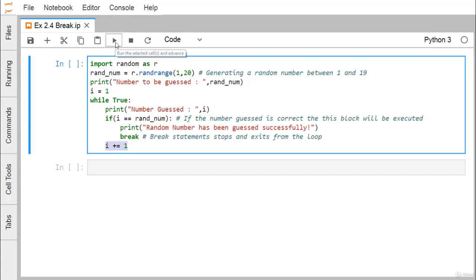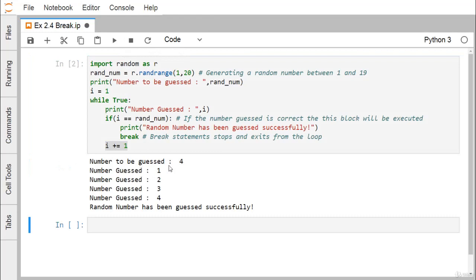Let us go for the execution. Here you can find that the number guessed between 1 and 19 is 4. For I equal to 1, the loop has executed. For I equal to 2, for 3 also, for 4 also, the loop has executed. But when I is 4, random also contains 4, so 4 is equal to 4 and the condition is true. We come out of the while construct after printing this line, random number has been guessed successfully, and then we exit from the while.